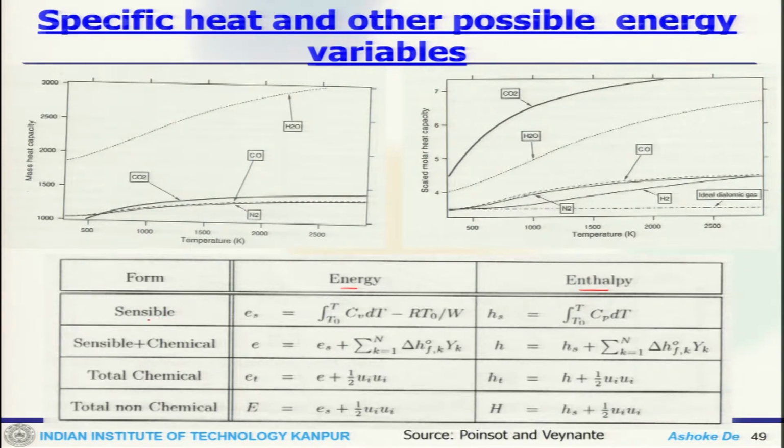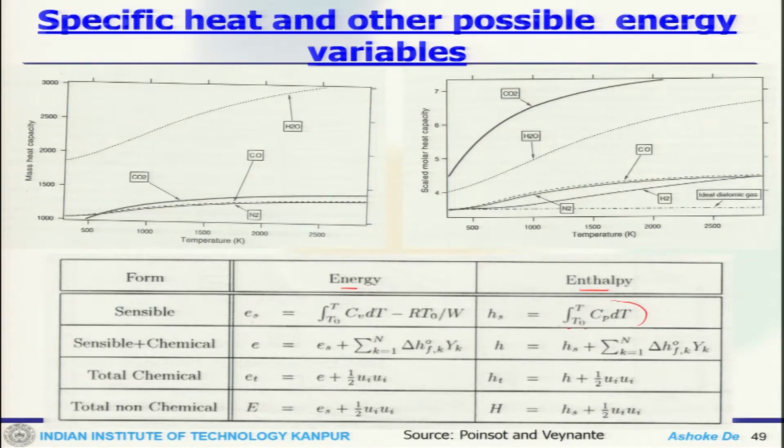So, the sensible energy one can write as ES, where S stands for sensible energy, which is an integration of Cv dT, and sensible enthalpy would be only Cp dT. So this component, the integration of Cp over a range of temperature, would provide the sensible enthalpy.